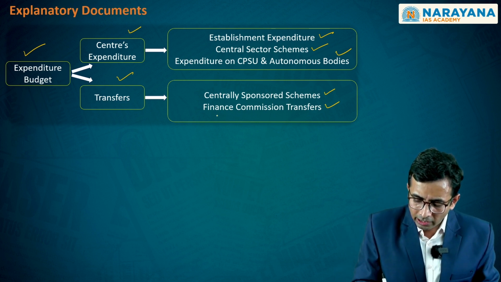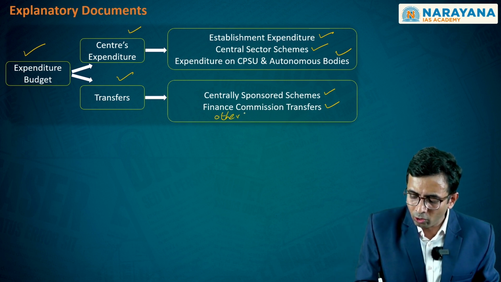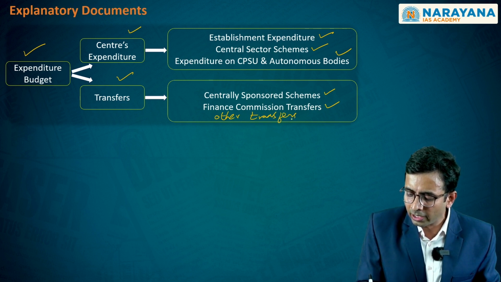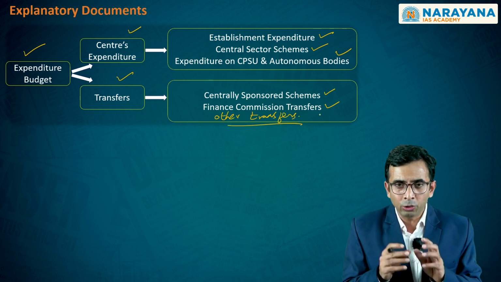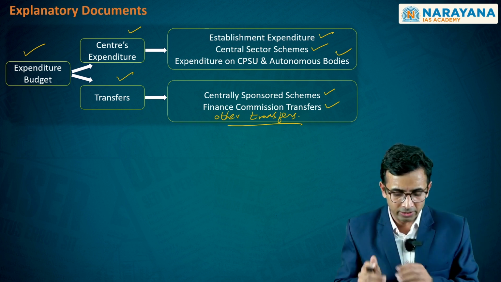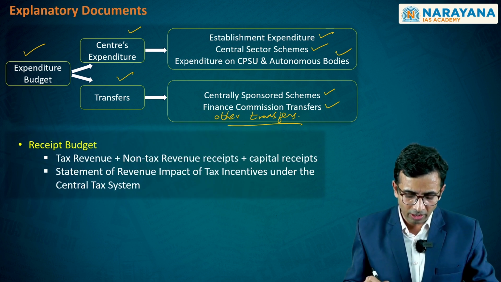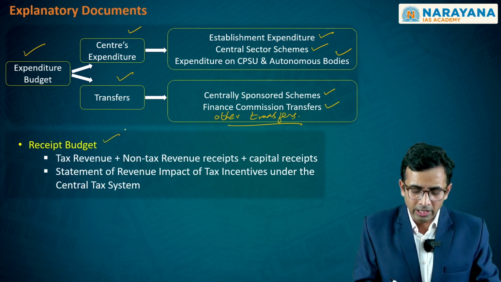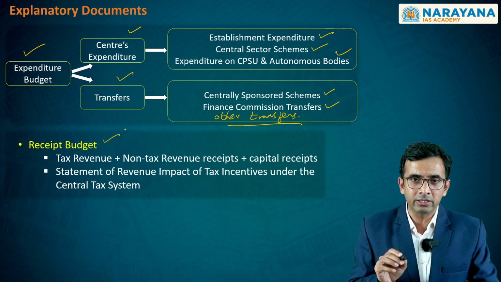And three, there are other such transfers that the government also makes, which are probably in the form of conditional transfers to states in order to meet certain requirements that the government of India mandates. Along with this particular requirement, there is also what is referred to as the receipt budget, which is mentioned as another